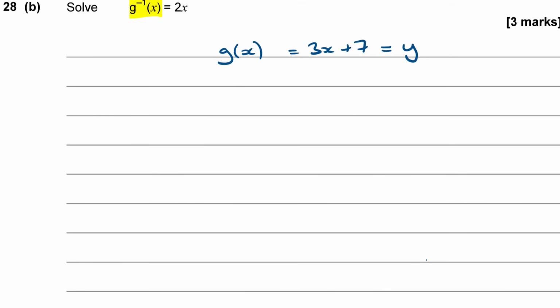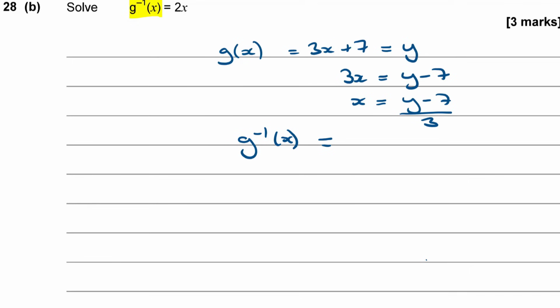Let's subtract 7 from both sides. You're going to get 3x is equal to y subtract 7. And then dividing both sides by 3, I'm going to get x is equal to y minus 7 over 3. Okay, so I've made x the subject. So from that, I can tell that the inverse function g to the minus 1 of x is going to be equal to, I'm just going to take this expression here, y minus 7 over 3, and I'm going to rewrite it, but with that y replaced back with an x. So I'm going to write x minus 7 over 3. Okay, so that's my inverse function g to the minus 1 of x.